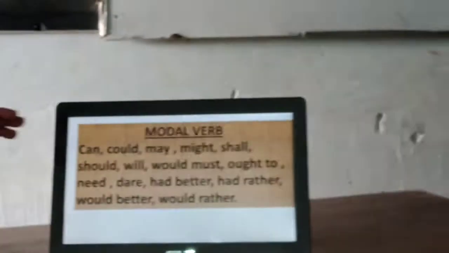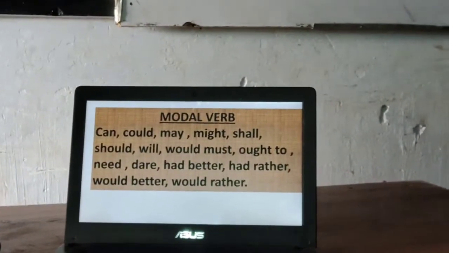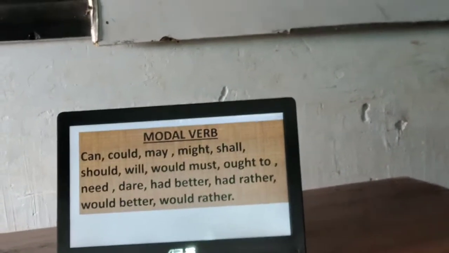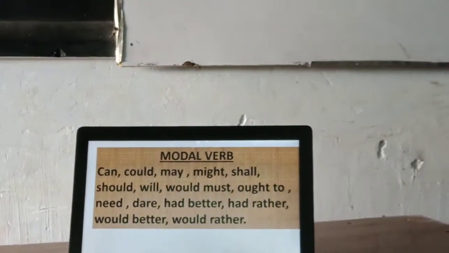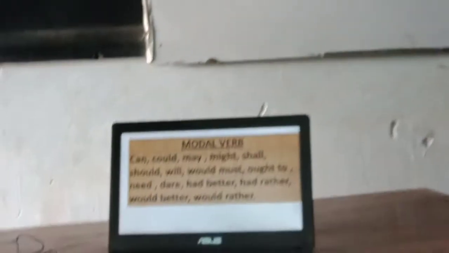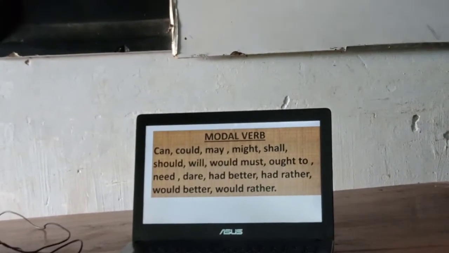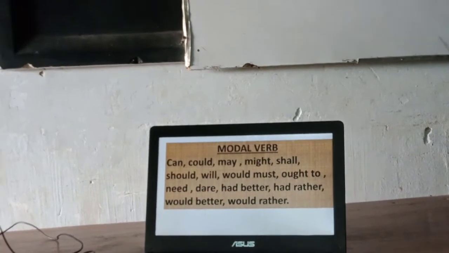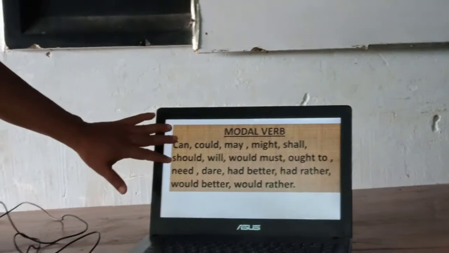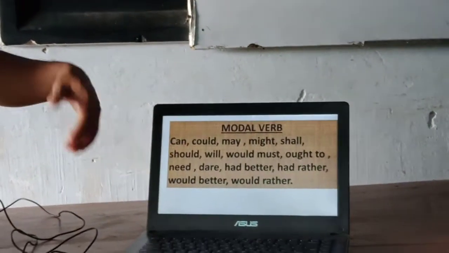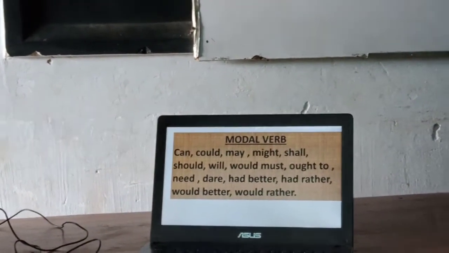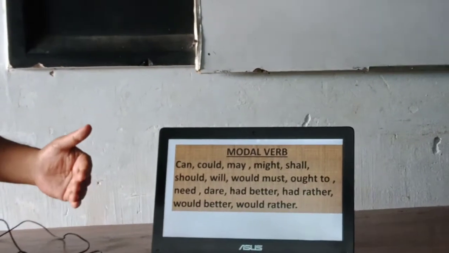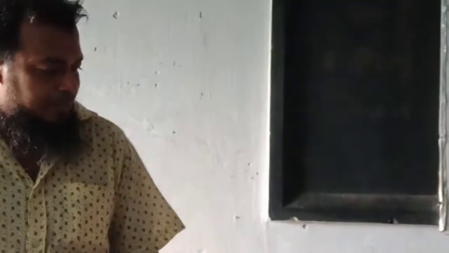Next, we have some modal verbs. Actually, a modal verb expresses the mode of the principal verb, and after a modal verb we get the base form of the principal verb. So we have some modal verbs: can, could, may, might, shall, should, will, would, must, ought to, need, dare, had better, had rather, would better, would rather, and so on. So if we find a modal verb in a sentence and you want to turn this sentence into interrogative, then we have to bring this modal verb to the very beginning of the sentence, like the auxiliary verb, as I have already discussed. Let's check some examples.